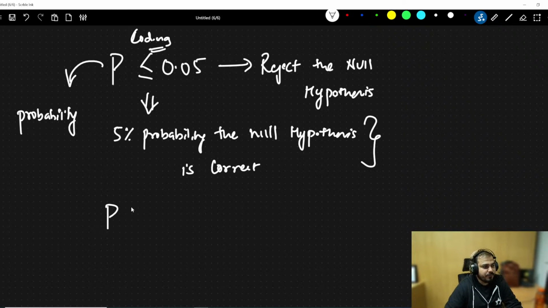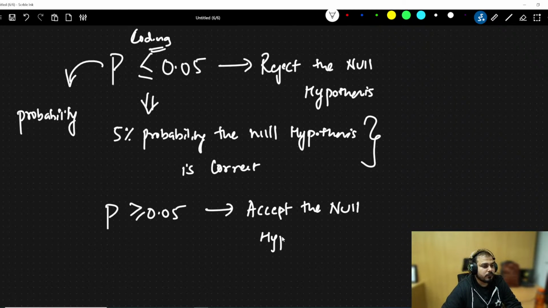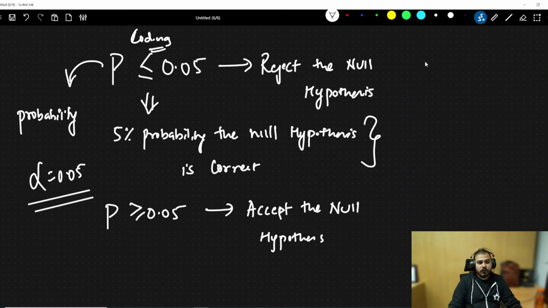Okay. So if p is greater than or equal to 0.05, here we accept the null hypothesis, which in turn is saying that there is a chance of more than 5% probability for the null hypothesis to be correct. So this is basically for alpha 0.05.